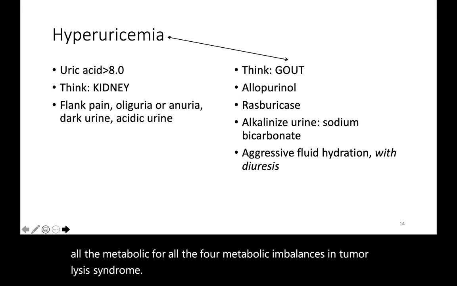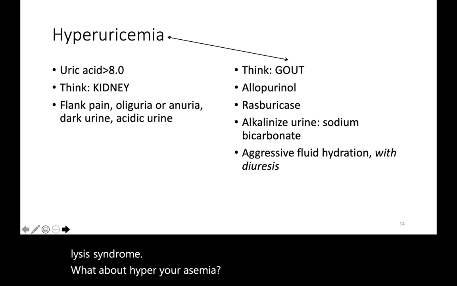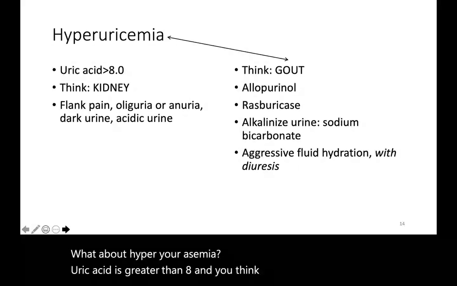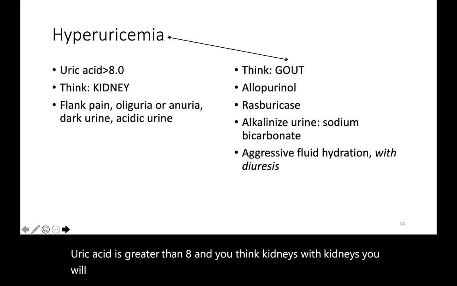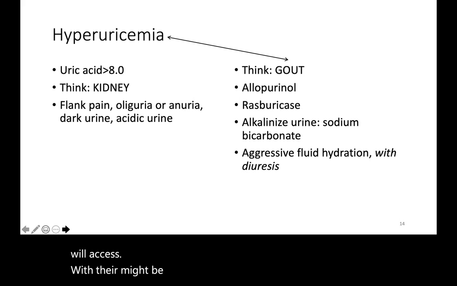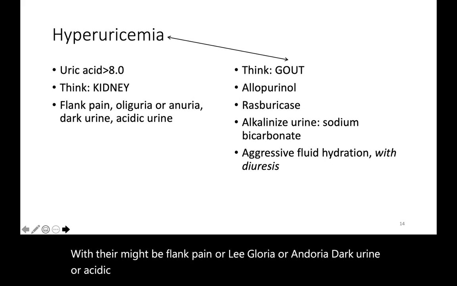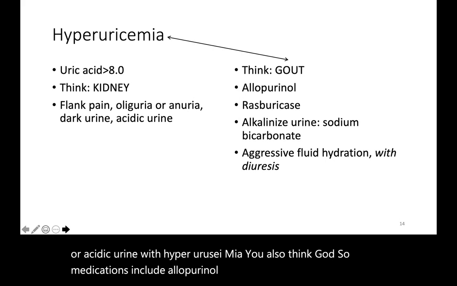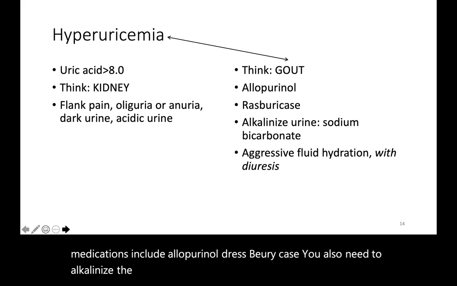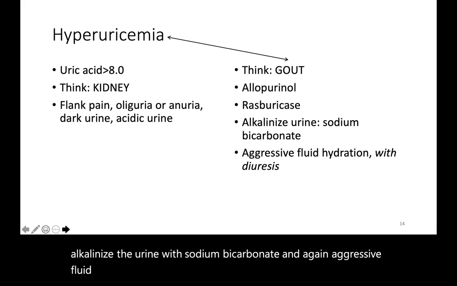What about hyperuricemia? Uric acid is greater than 8, and you think kidneys. With kidneys, you will assess, there might be flank pain, oliguria or anuria, dark urine or acidic urine. With hyperuricemia, you also think gout. So medications include allopurinol, rasburicase. You also need to alkalinize the urine with sodium bicarbonate, and again, aggressive fluid hydration with diuresis.